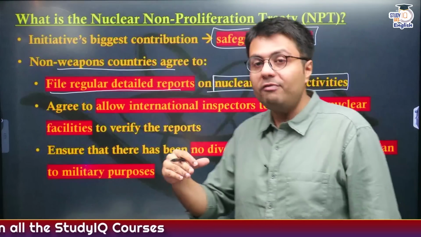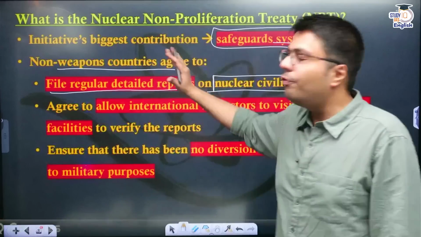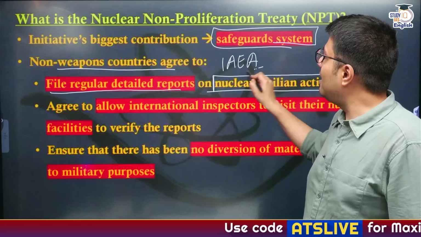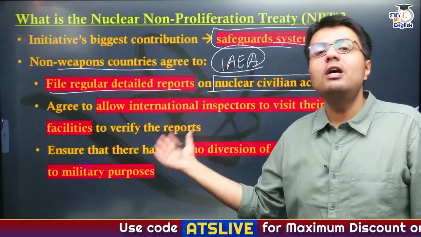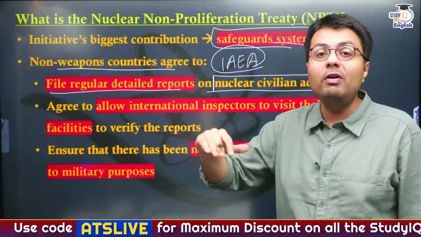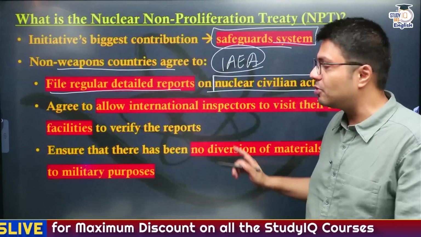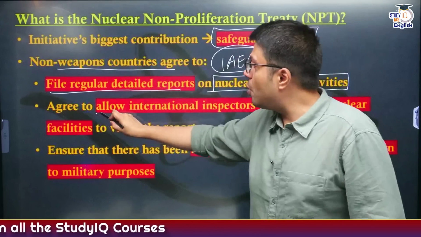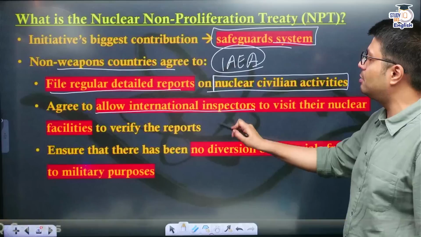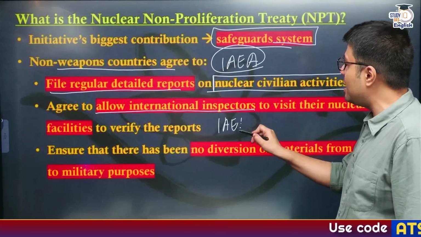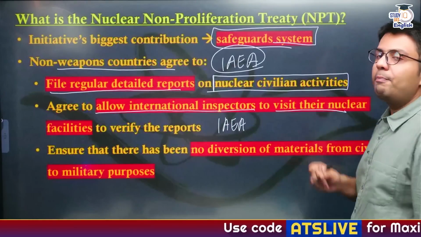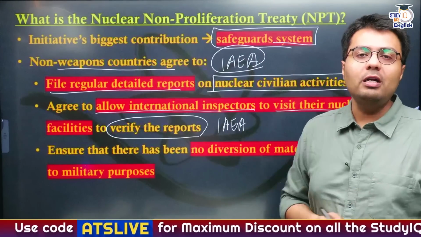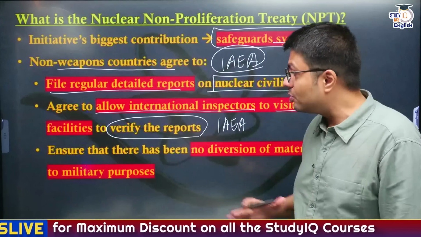So countries who have nuclear power plants need to file reports with IAEA highlighting that they are actually using those nuclear power plants for generating power and not to manufacture nuclear weapons. Similarly, these countries who do not possess nuclear weapons also need to allow international inspectors, again from IAEA, to visit their nuclear premises and verify that they are not using nuclear technology for making weapons.